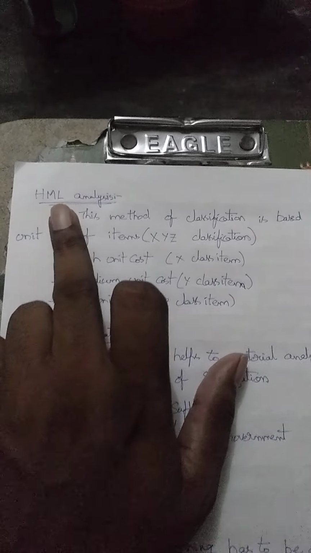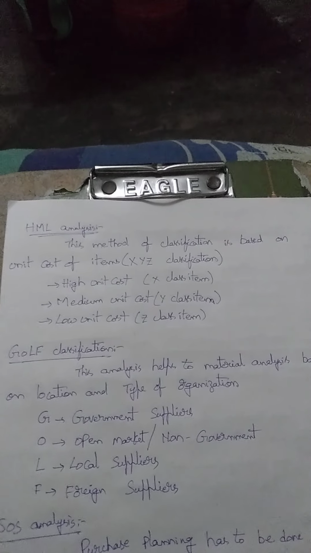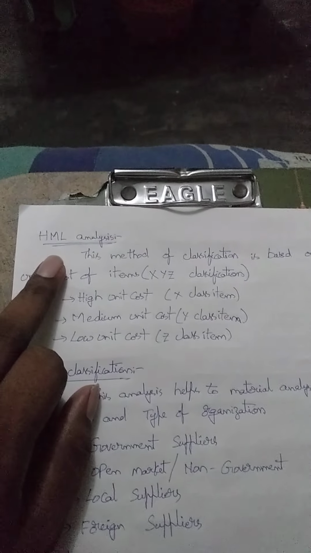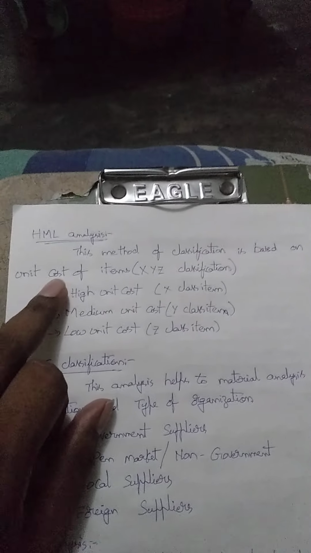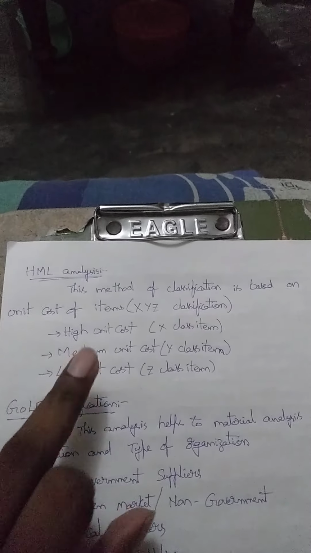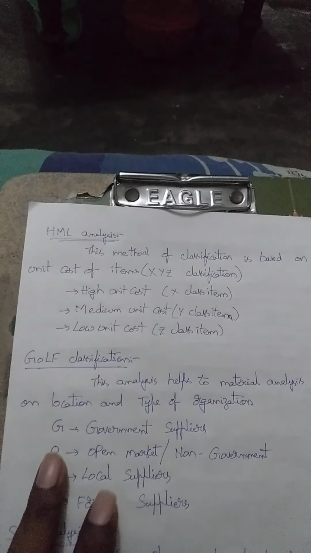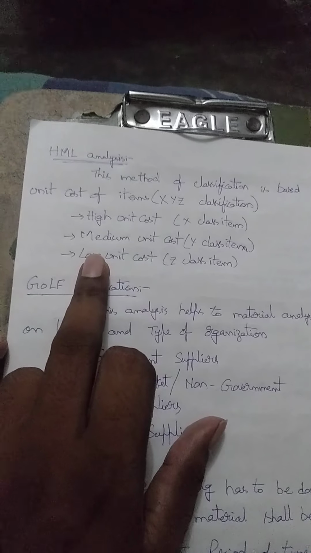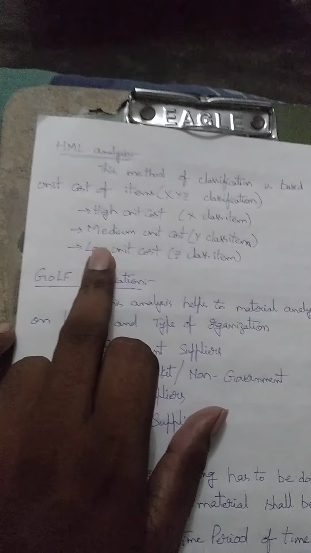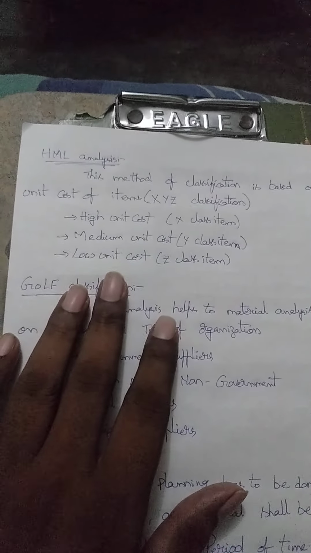There is a difference between HML analysis and ABC analysis. In ABC analysis, there is a comparison of item and value, but here there is no comparison of item and value. Item is nothing but the quantity, okay, of the raw material. Only from the valuation point of view is this HML analysis applicable. It is a very general point of view. Maximum industries follow HML analysis, because there is no need for more depth.